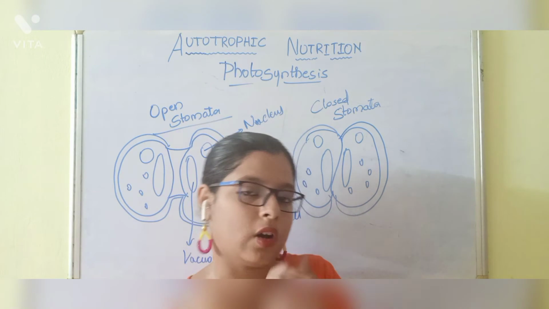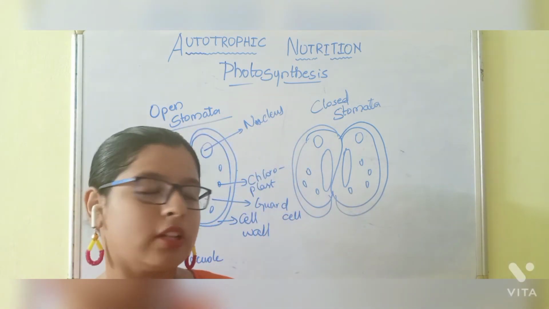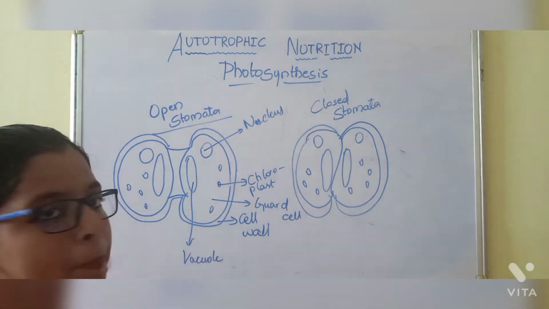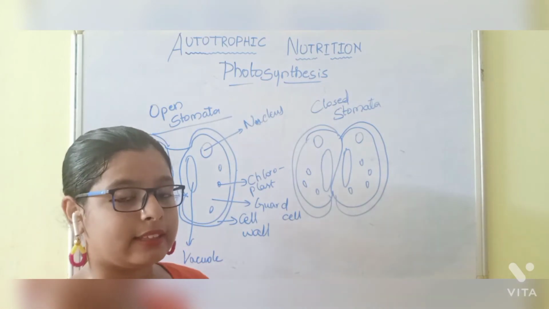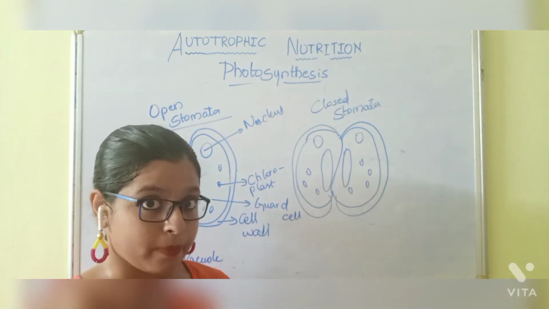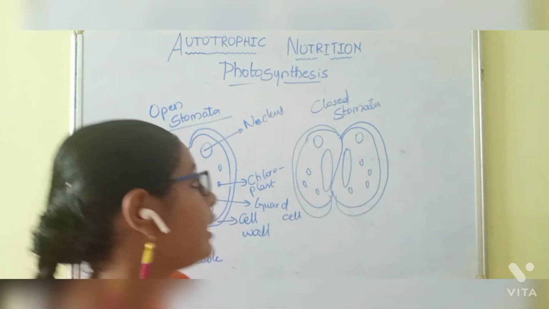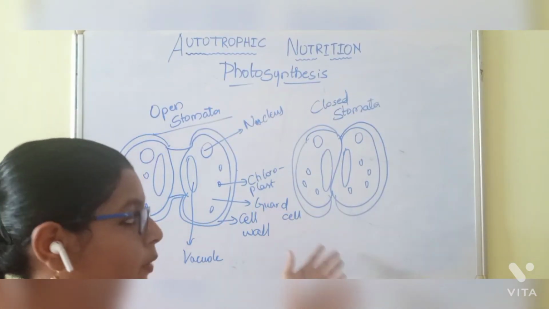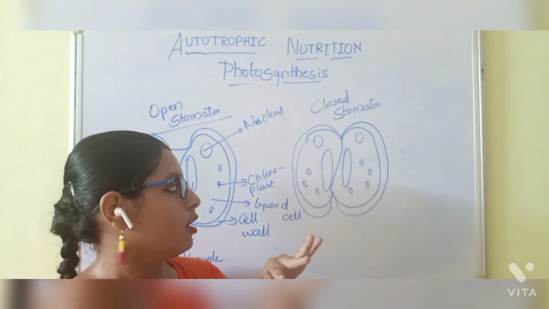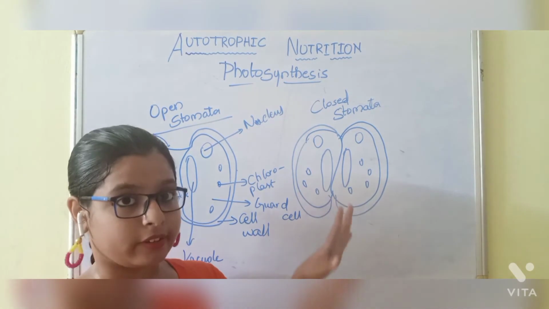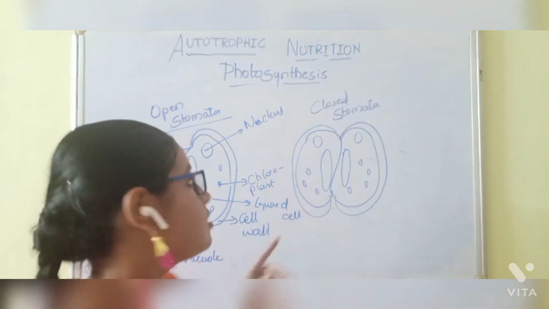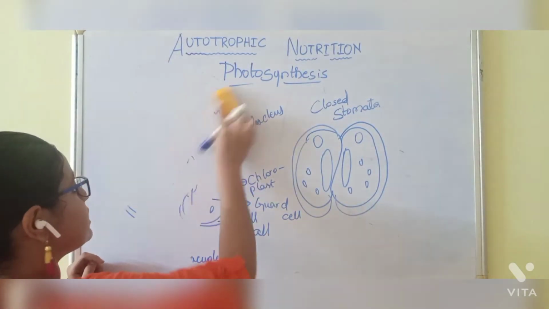That's why you can observe the stomata open at the time when they absorb carbon dioxide and water, and in some cases the stomata is closed where there is insufficient water and carbon dioxide in it. This is about the stomata.